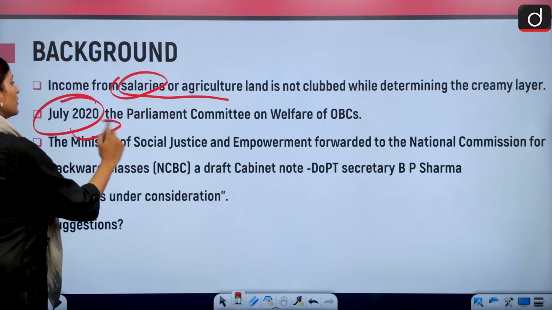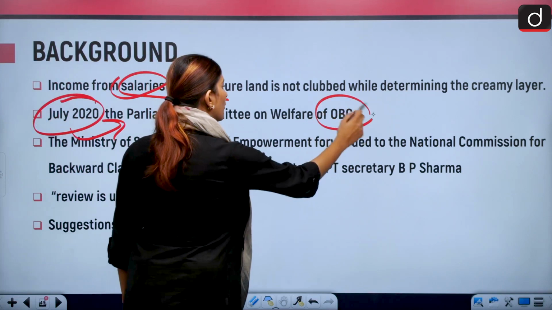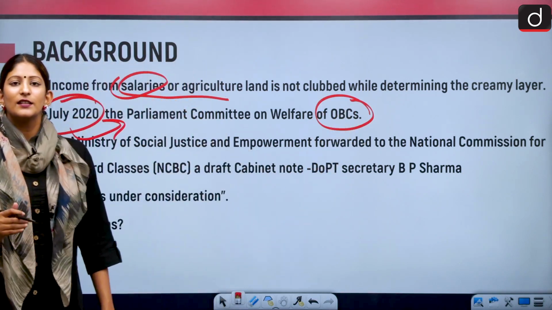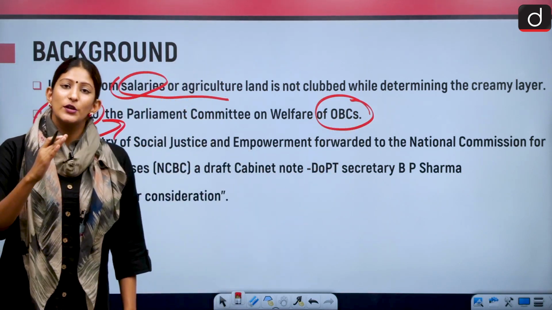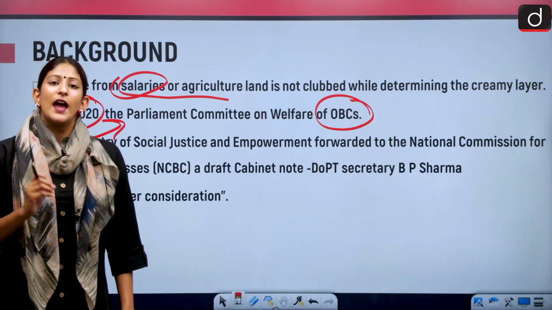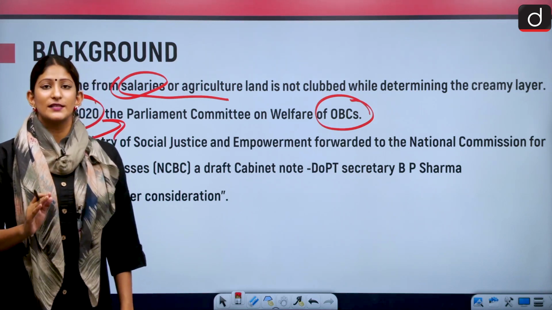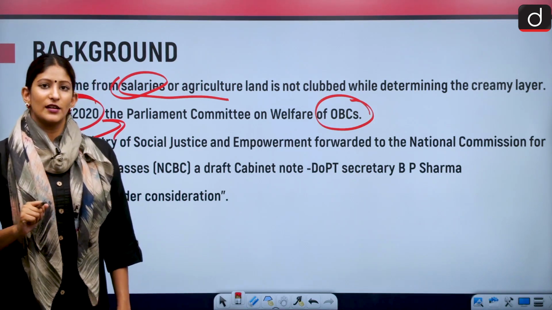And in July 2020, the Parliament Committee on Welfare of OBCs said that they are trying to understand how to revise the income criteria of OBCs, and they might also club the taxable salary but not the agricultural income.